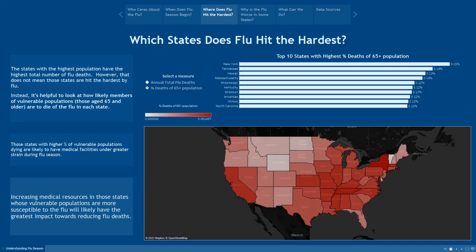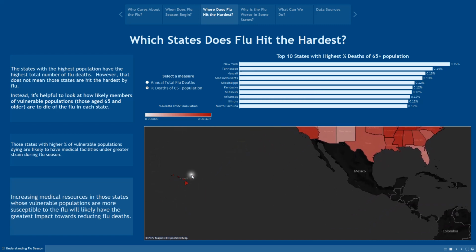And so when considered in this way, California doesn't even make the top 10 list. Although surprisingly enough, Hawaii is actually ranked number 3, with its vulnerable populations being the most likely to die from the flu. Of course, you can see that down there.